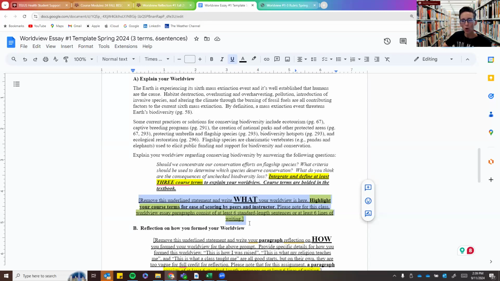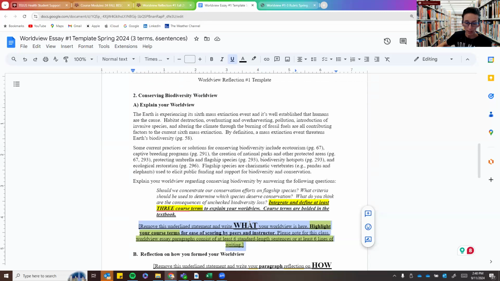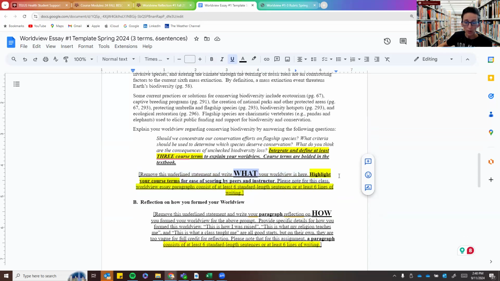There is no right or wrong worldview. I'll just make that very clear. That is not what you're being graded on. You are being graded and scored on your ability to explain what your worldview is while incorporating course terms and defining them. So while you're explaining what your worldview is, you need to include 3 course terms into your worldview and define them. So highlight your course terms and define them.